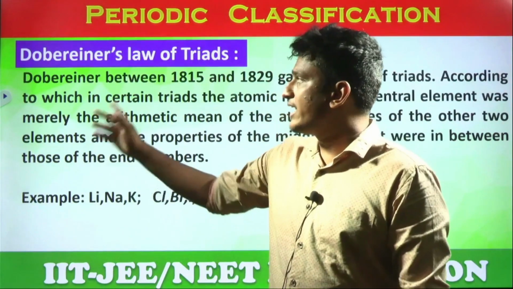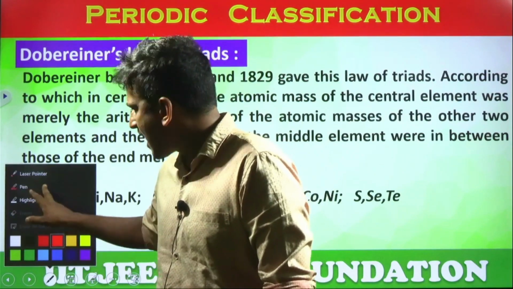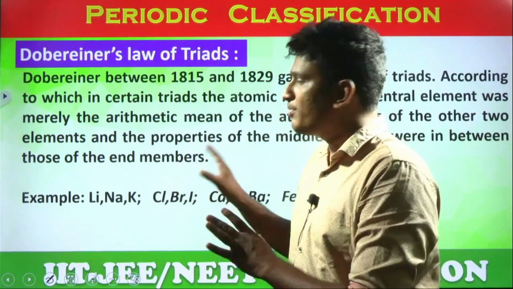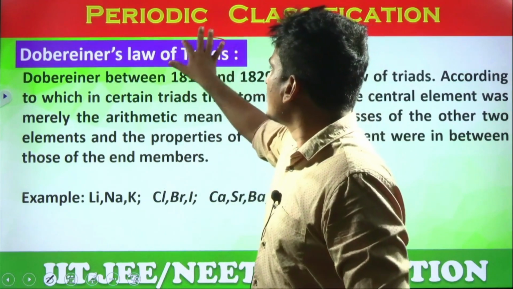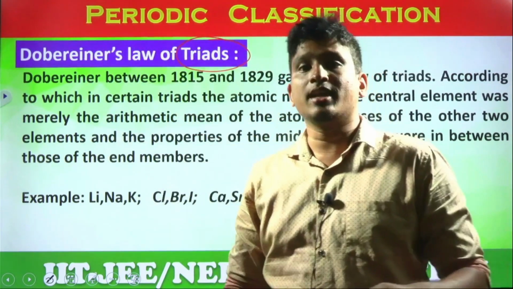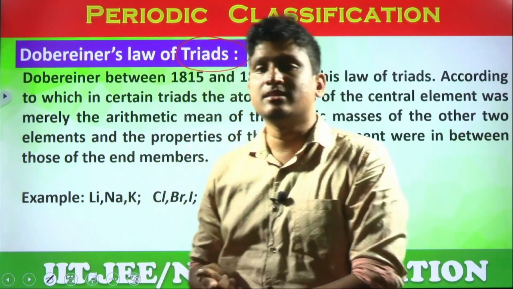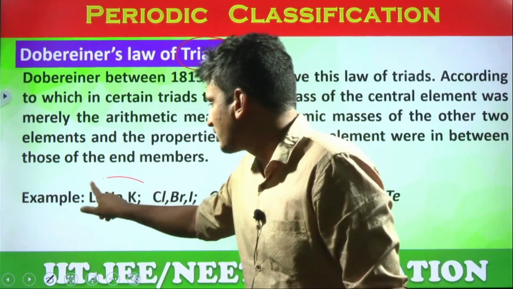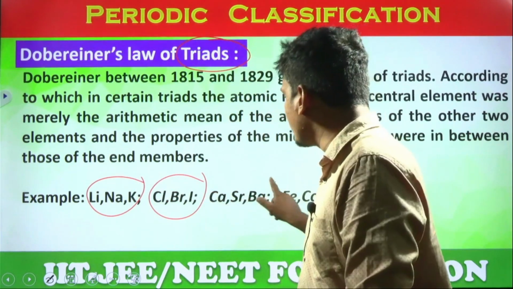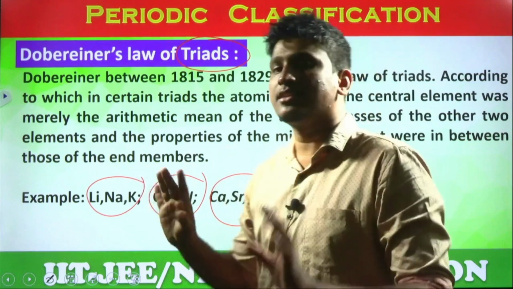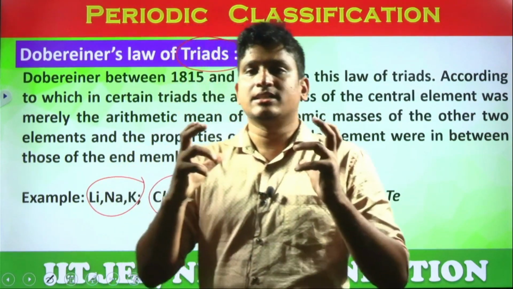Next, later on, the scientist Döbereiner's law of triads. This classification has some significance, students. Döbereiner's classification is called the law of triads. So what is the meaning of triads? Tri means 3. He classified 3 elements like a group. You can see lithium, sodium, potassium, one group. Chlorine, bromine, iodine, one group. Calcium, strontium, barium.